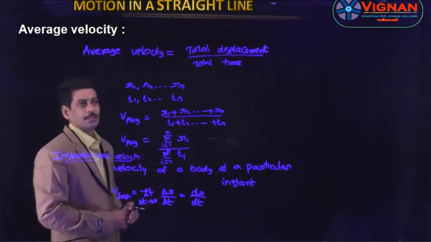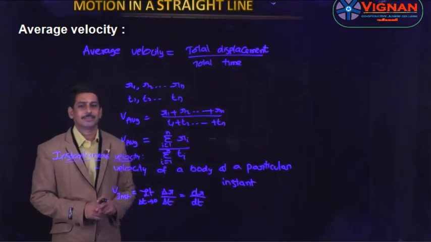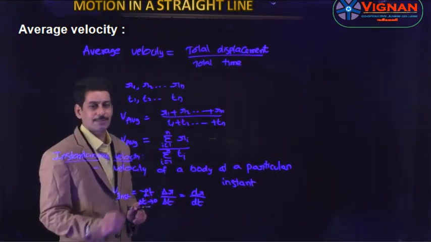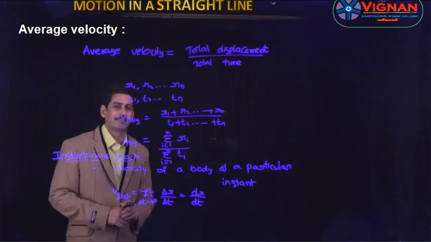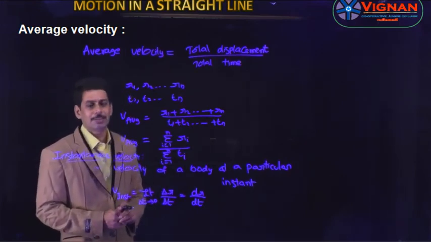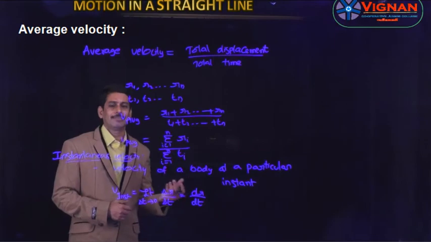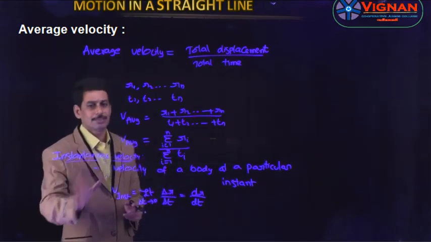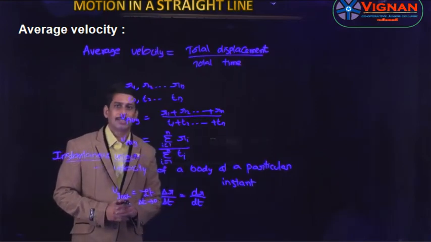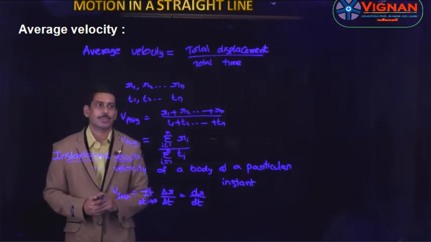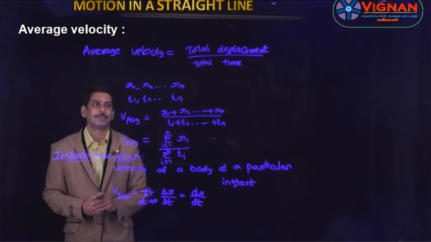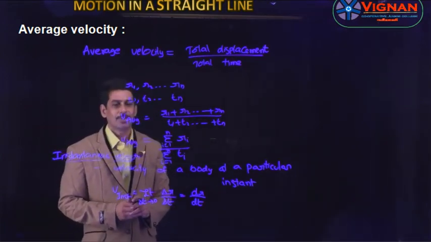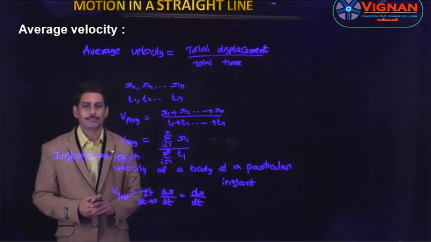Then what is the difference between average velocity and instantaneous velocity? The instantaneous velocity tells us about the velocity of a body at a particular instant of time, whereas the average velocity gives the average of the total journey. That is the main difference between average velocity and instantaneous velocity. Once again, average velocity is the total displacement traveled divided by the total time interval taken, and the instantaneous velocity is the velocity of a body at a particular instant of time.